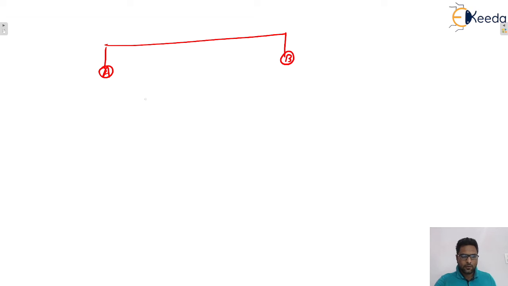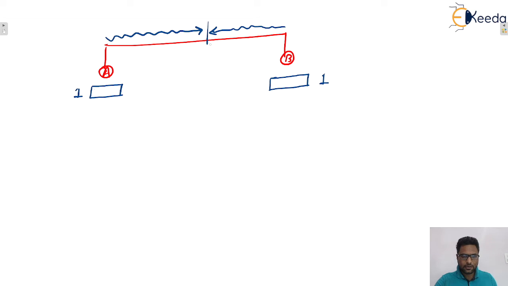Now let's say A is going to transmit data packet number 1, and similarly B is going to transmit data packet number 1. Number 1 means this is the first packet of A and this one is the first packet of B. Let's say they transmitted their data, and there is a collision of data in between.